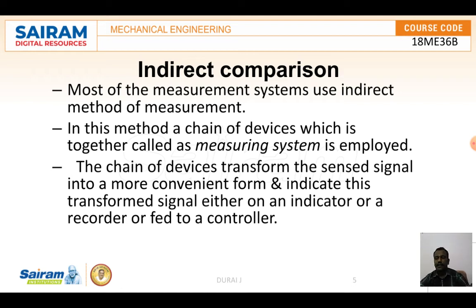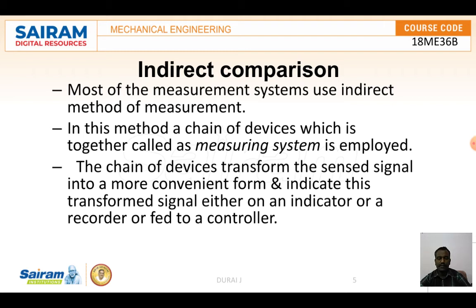An example is measuring the strain of a machine member.